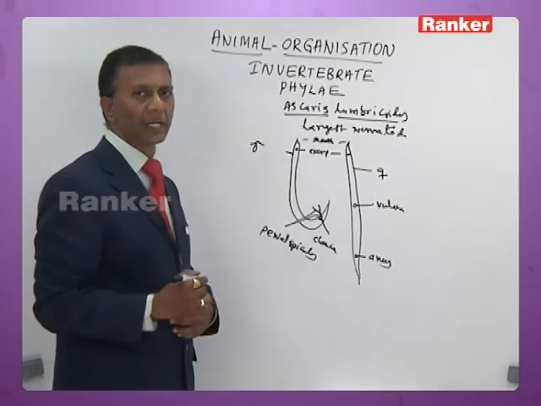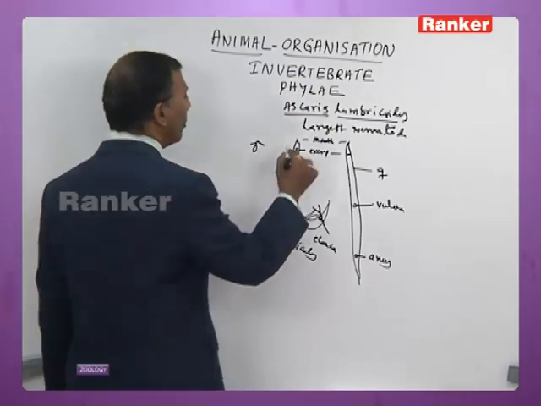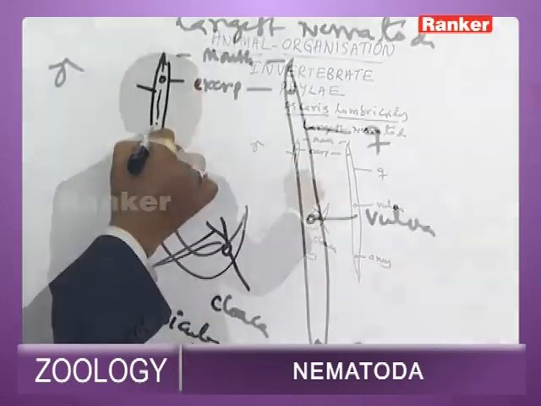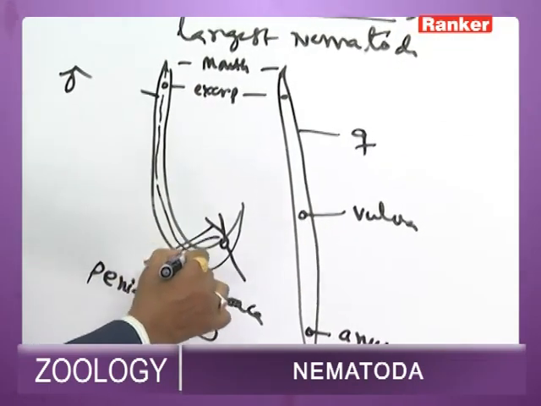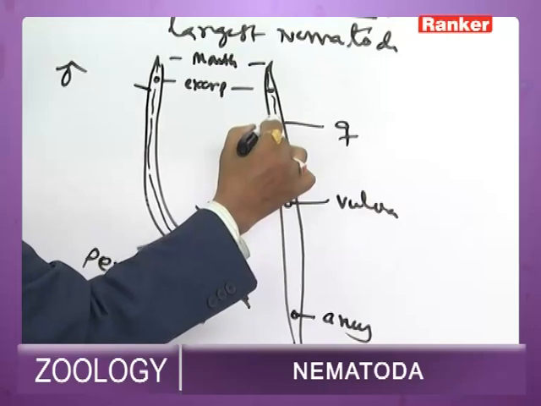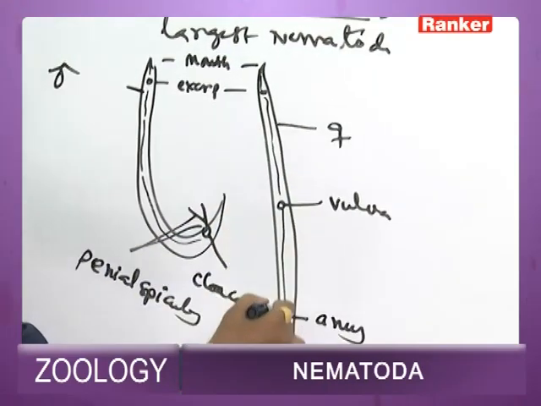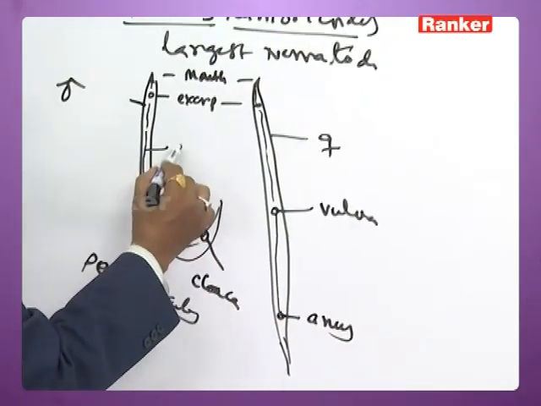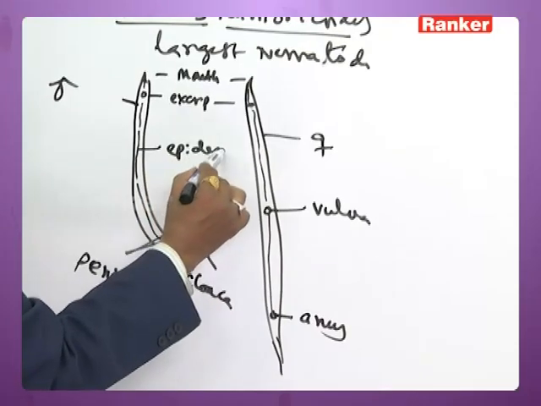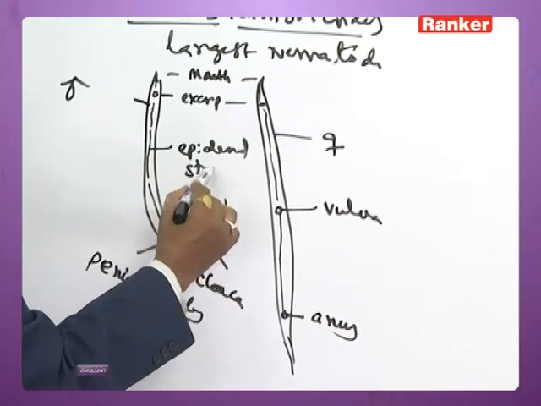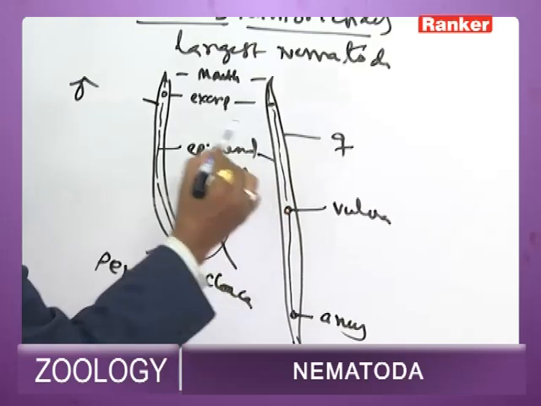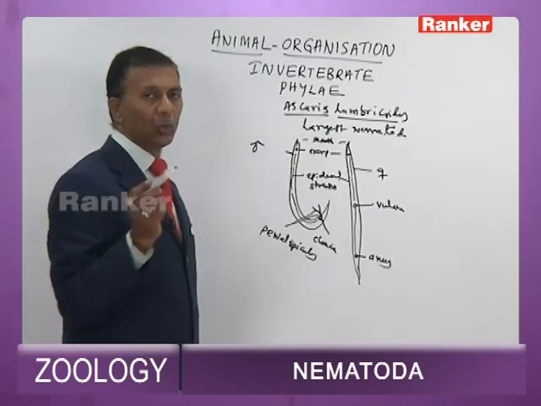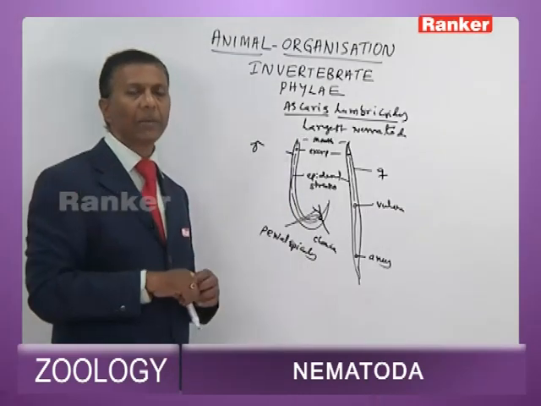On the body, both male and female have certain streaks called epidermal lines. These epidermal lines are formed due to thickening of the epidermis at certain places.